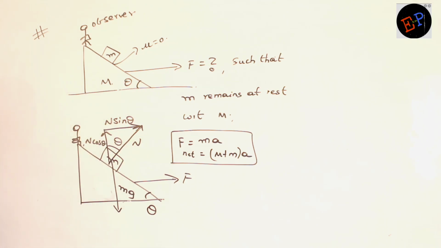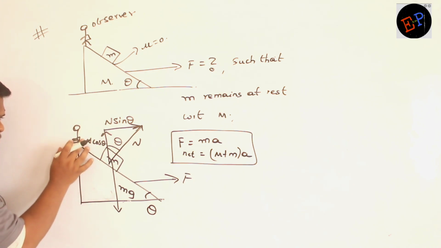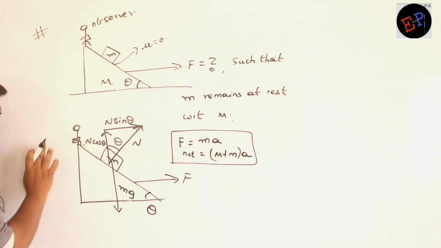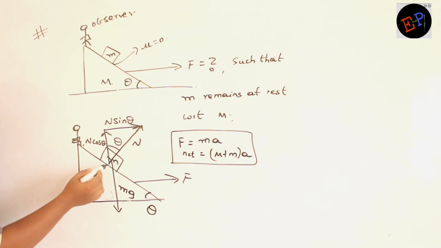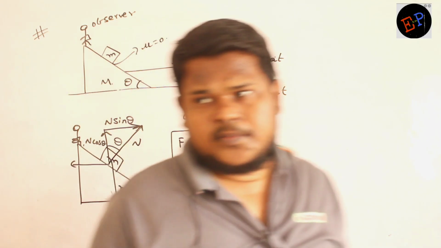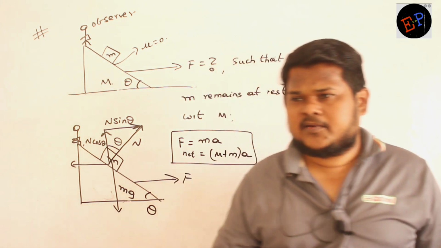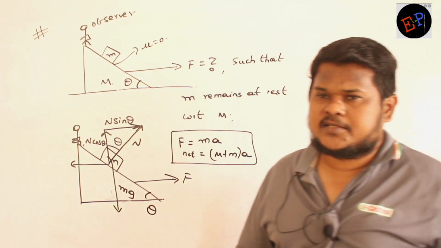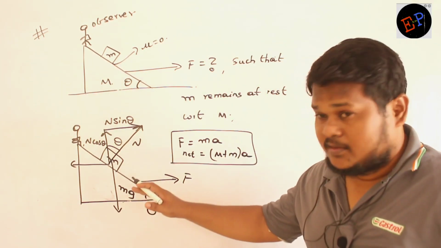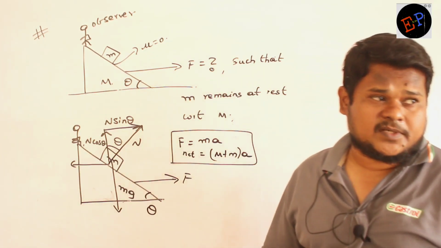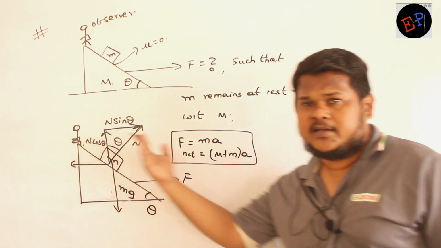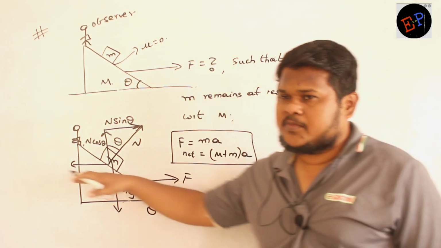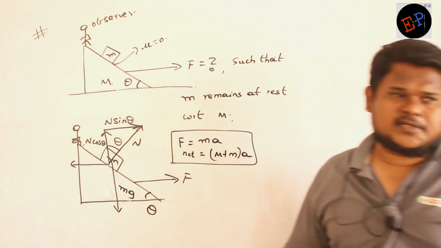Now we are doing the problem with respect to this observer. Observer is a non-inertial observer, so I have to draw a pseudo force. Because observer is a non-inertial observer, I have to draw a pseudo force. Pseudo force I have to draw in which direction? In the direction opposite to the direction of acceleration of the observer. Observer will accelerate here like this, so pseudo force I am drawing exactly in opposite direction.